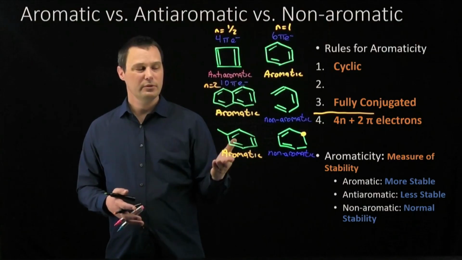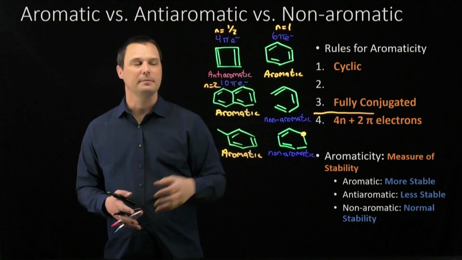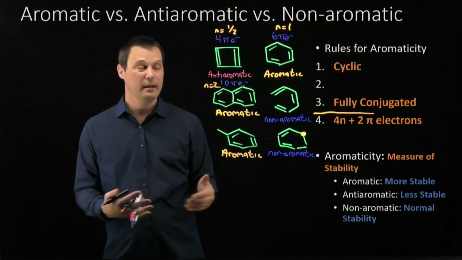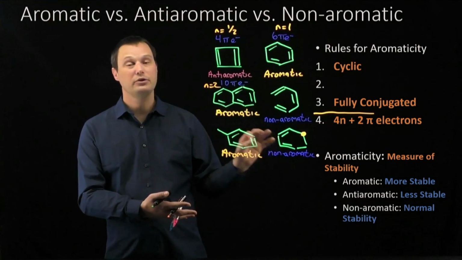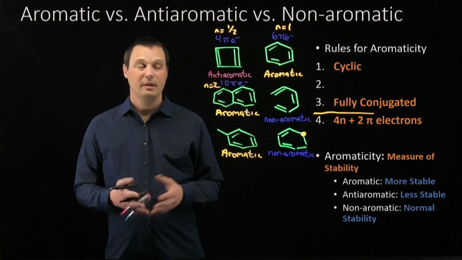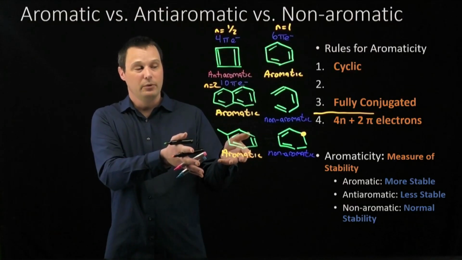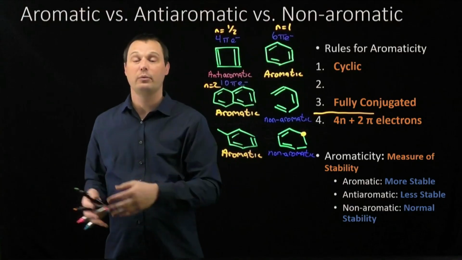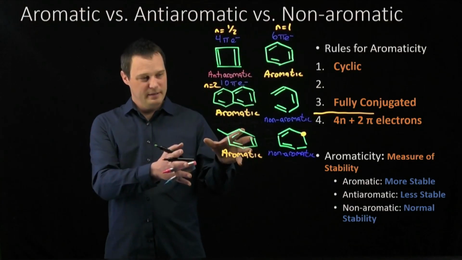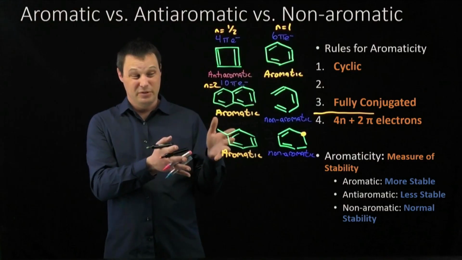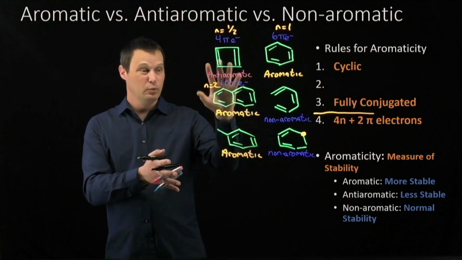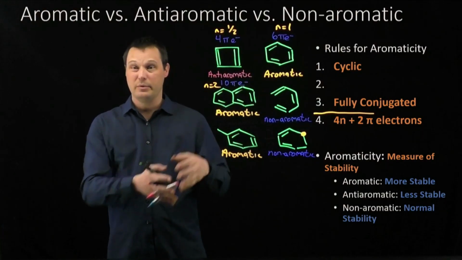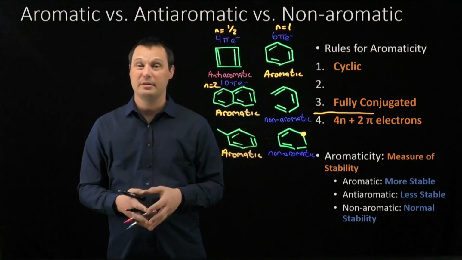Naphthalene is aromatic. Students sometimes get confused about methylbenzene, and this is where I want to remind us to step back. Aromaticity is ultimately a measure of stability, a measure of reactivity. If I throw some reagents at this molecule, is it going to react more like benzene, or is it going to react like a regular double bond we saw back in alkene land? Hopefully, by stepping away from this molecule a little bit and just looking at it outside of all of these rules we've been deriving, this is just benzene with a substituent. It should react just like benzene with a substituent.